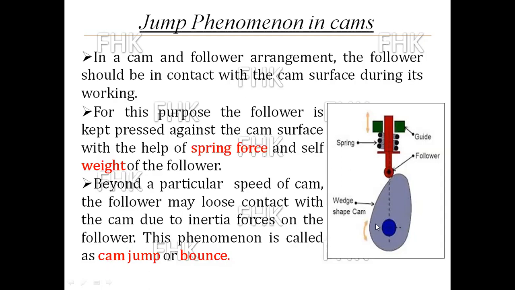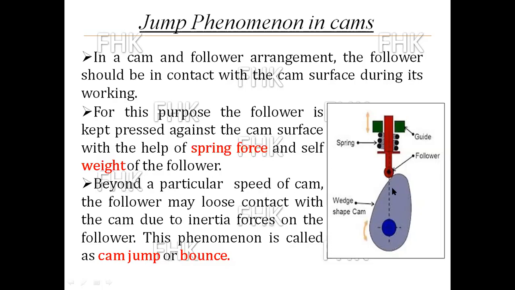You know, the cam is rotating with uniform angular velocity and there is continuous contact between the follower surface and the cam surface. This is the requirement. After some rotation, if the rotational speed of the cam goes on increasing beyond a particular speed, there is no contact between the follower surface and the cam surface.